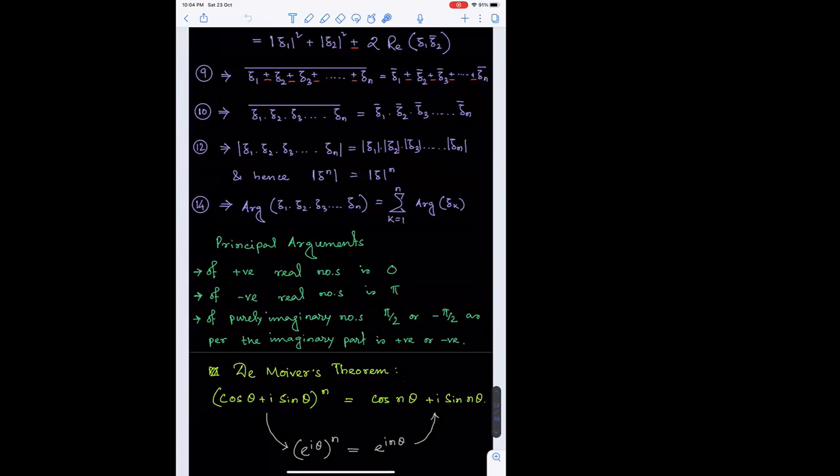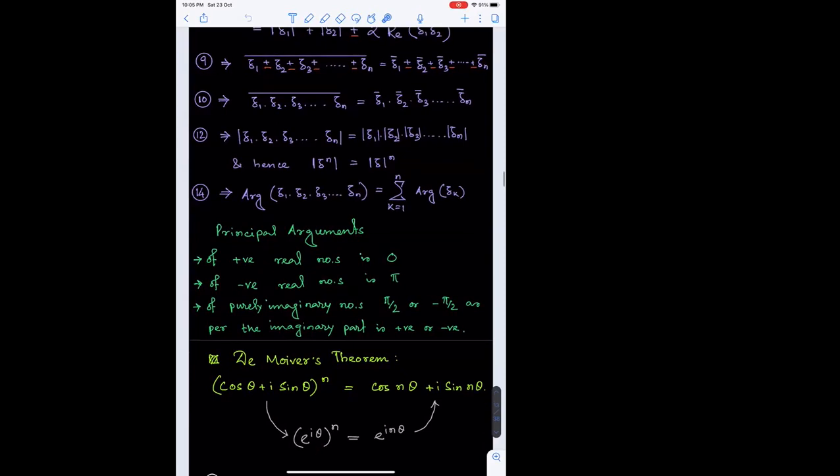And as per our last discussion, we can transform this into e to the power i theta. And that's appearing with a whole power n. So that's (cos theta plus i sin theta) whole to the power n has transformed into (e to the power i theta) whole to the power n. That eventually is the same as e to the power i n theta.